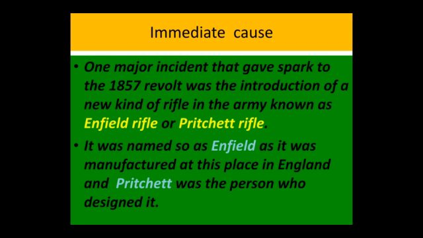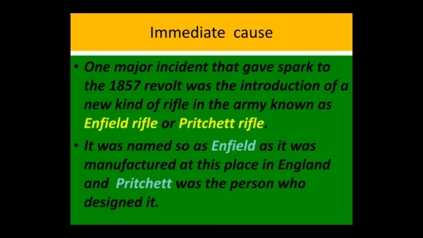So there was this major incident which gave spark to this 1857 revolt. What was that? It was the introduction of a new kind of rifle in the army. And this rifle was known as the Enfield rifle or the Pritchett rifle. Now, what was this rifle? Why did the introduction of this rifle lead to the Great Revolt?